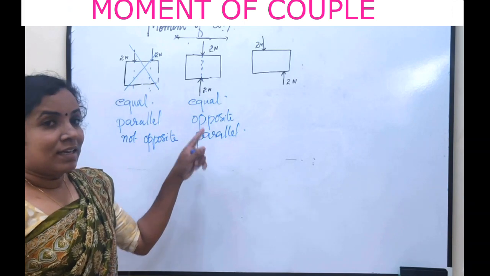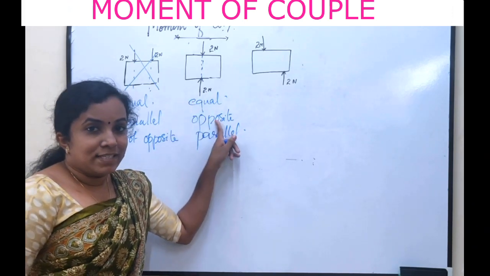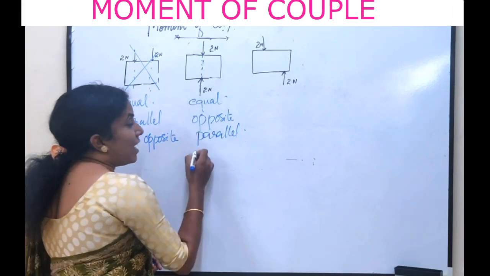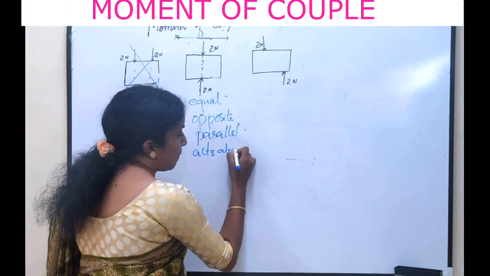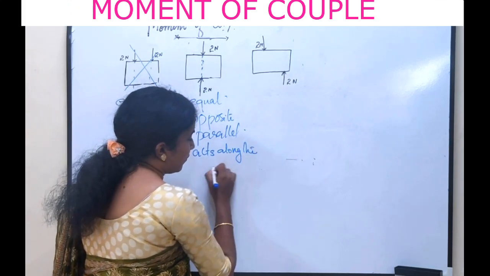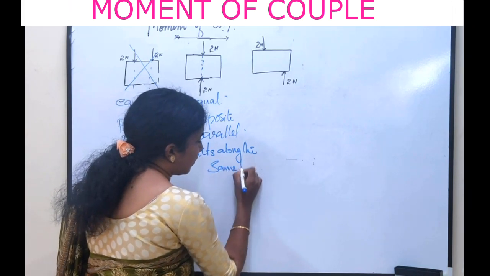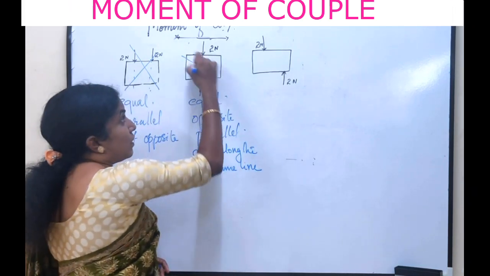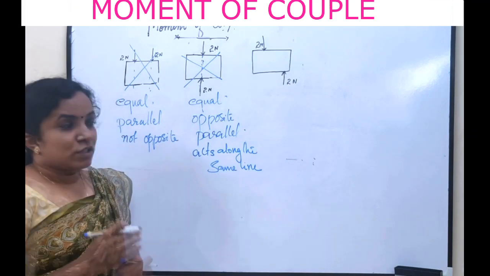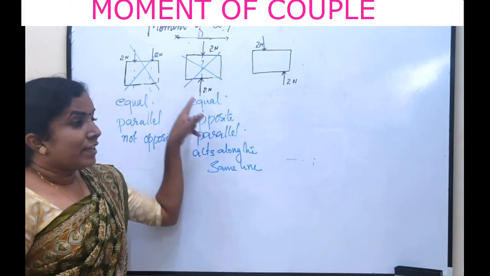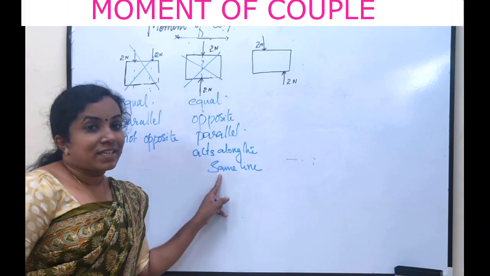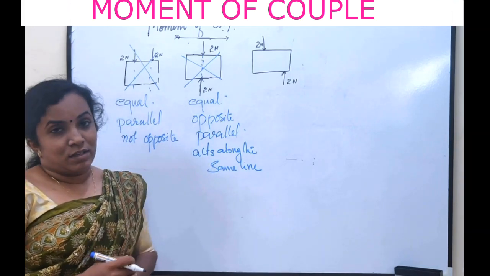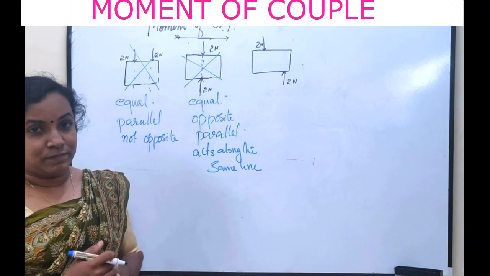So here they are equal, opposite and parallel. Since they act along the same line, they are not a couple. So here the forces are equal, opposite, parallel, but they are acting along the same line. So they are not a couple.